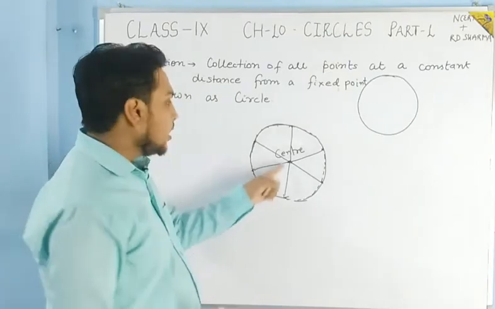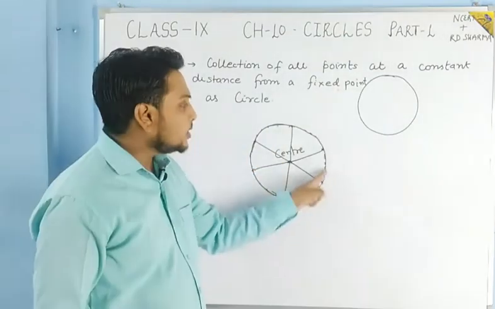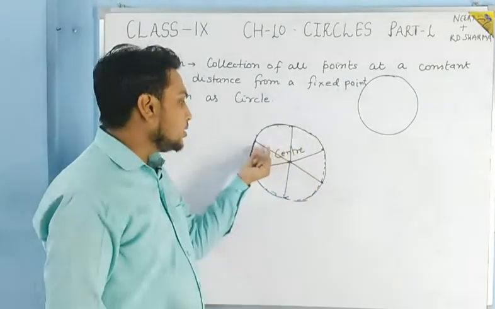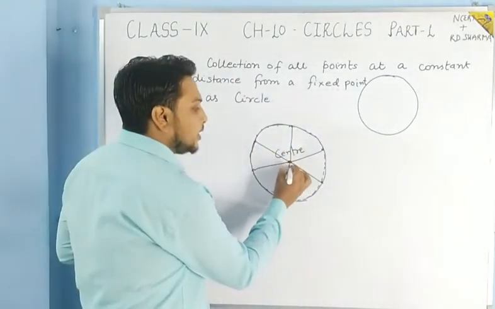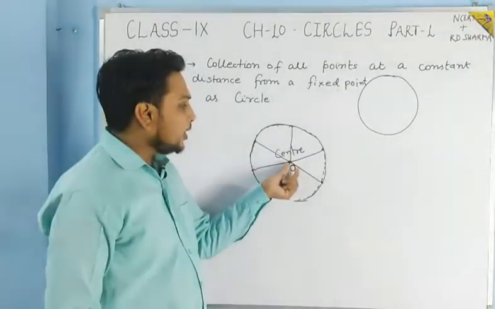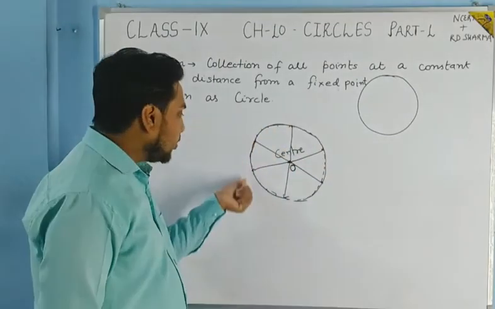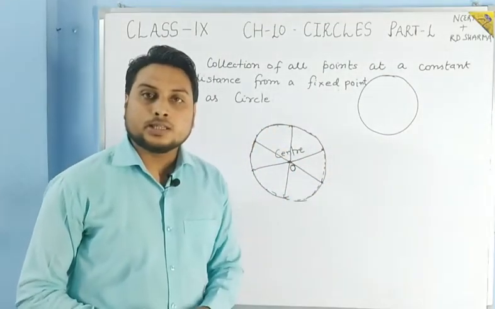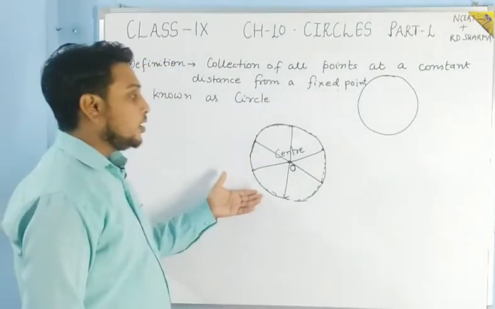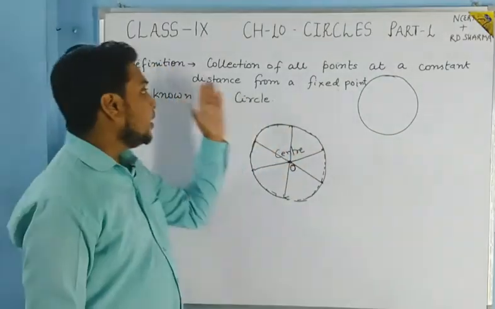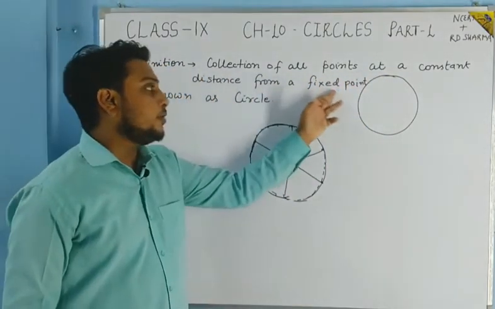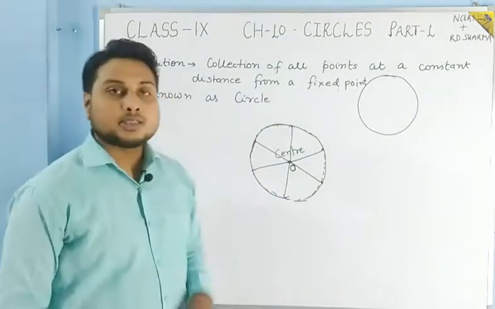So this is the definition: the collection of all the points at a constant distance. Suppose this is the center, the fixed point O, and from this fixed point the collection of all those points which are at the constant distance is known as a circle.